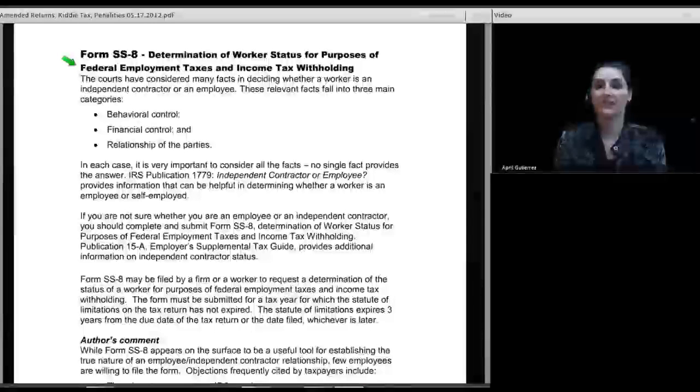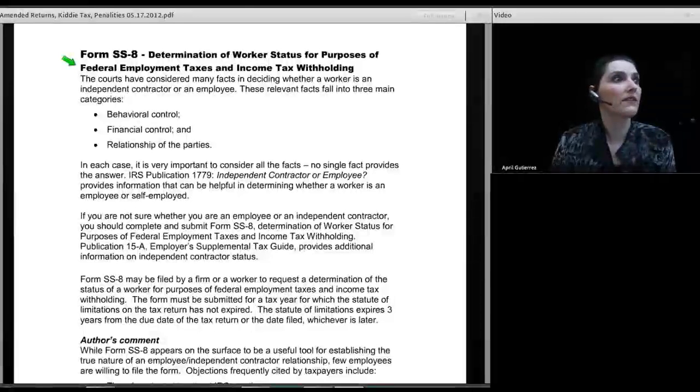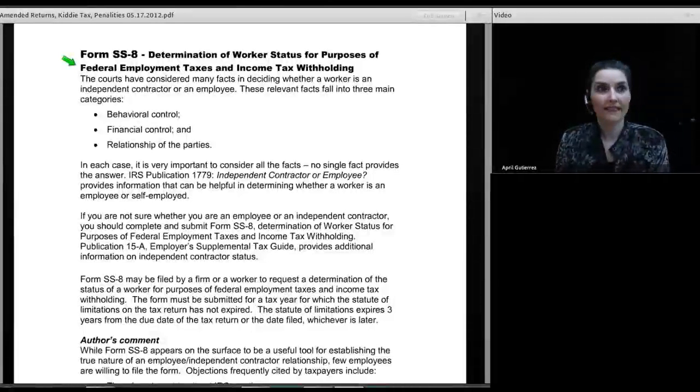So they say, forget it. I'll just file Schedule C and pay all of the tax. And that's what every single client I've ever done a tax return for that I have recommended they file this application has done. They have refused to file the application and just said, I want to pay the tax. Fill out a Schedule SE, I'll pay the tax. It isn't worth it to me.